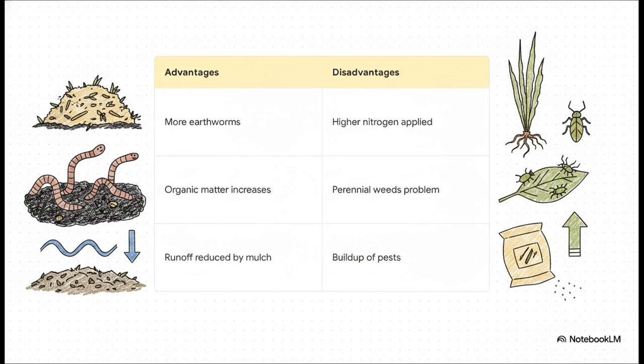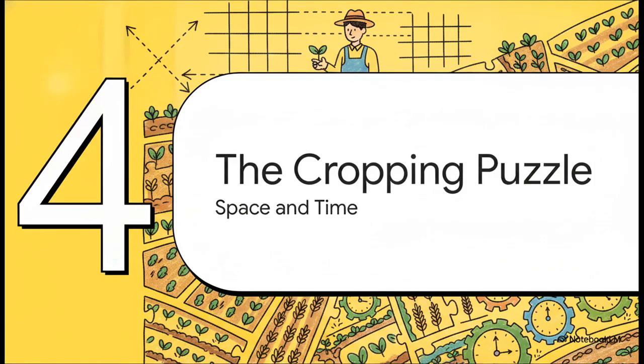They're great. You get way more earthworms, increased organic matter, and surface runoff is significantly reduced. But the trade-off? Well, you have to apply much higher amounts of nitrogen for mineralization, plus you run a serious risk of aggressive perennial weeds and a high number of volunteer plants and pests. Basically, every farming decision has a biological cost. This leads us perfectly into Section 4, the cropping puzzle.